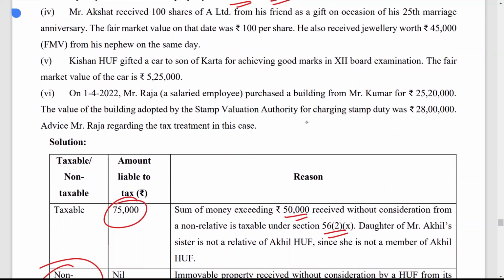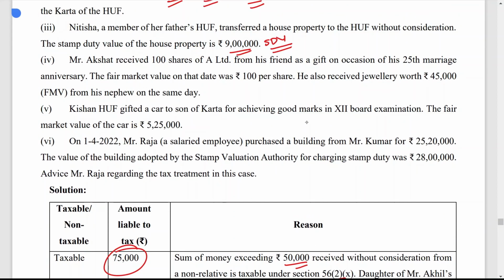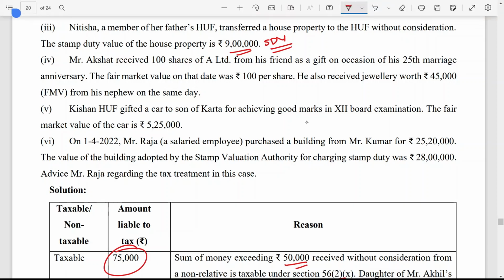Now next one. Mr. Akshat received 100 shares of A Limited from his friend as a gift on the occasion of his 25th marriage anniversary. So it is a 25th marriage anniversary, not a marriage function. It is received from a friend, that means from a non-relative. Shares are covered under the list of capital assets. So all the conditions are satisfied. Now find out the fair market value, FMV. So FMV is 100 shares into 100 per share price, that means 10,000.